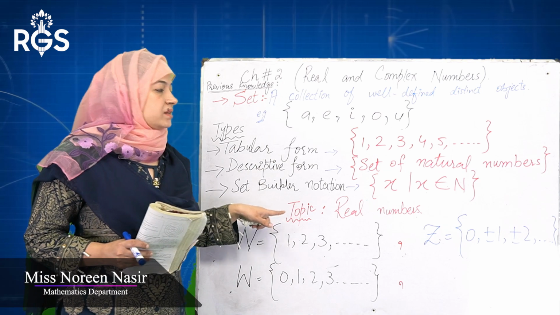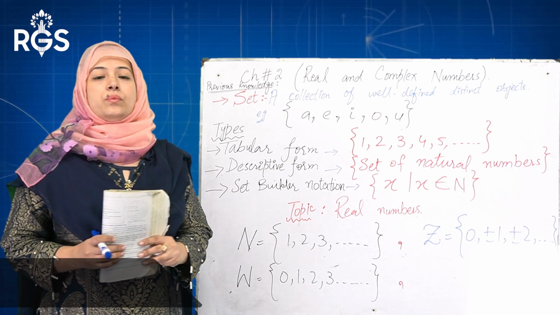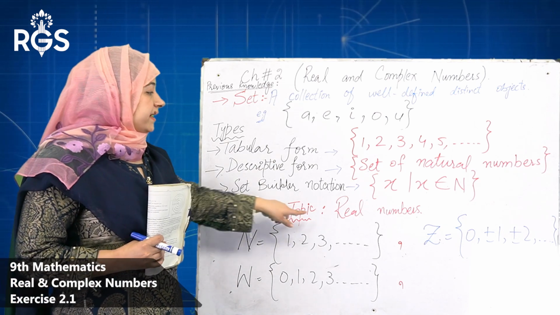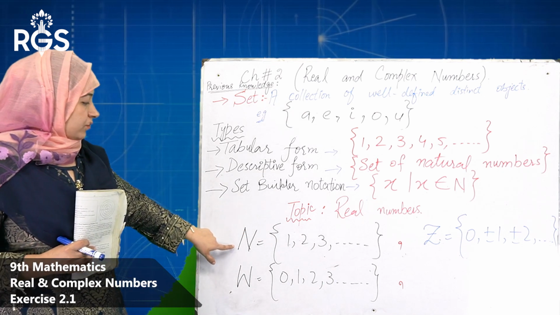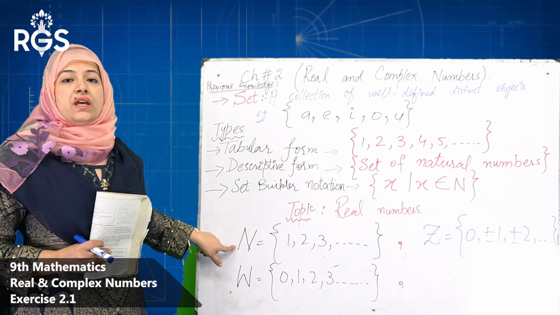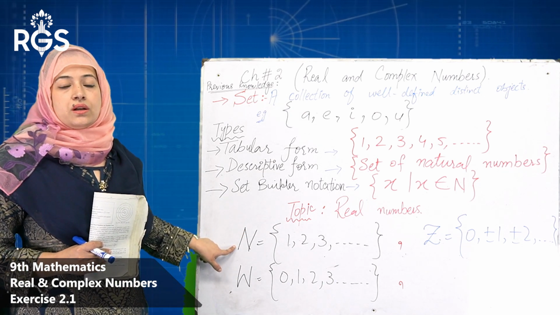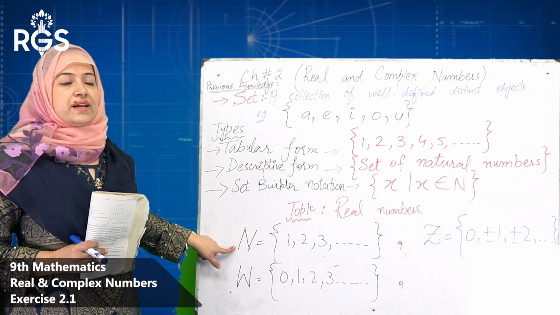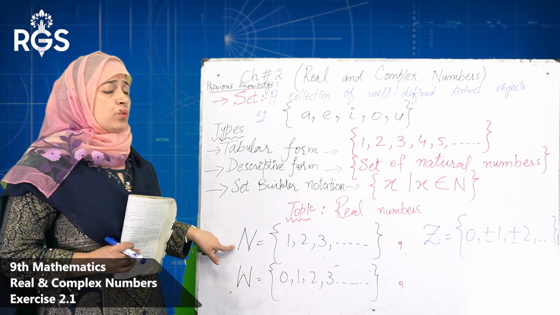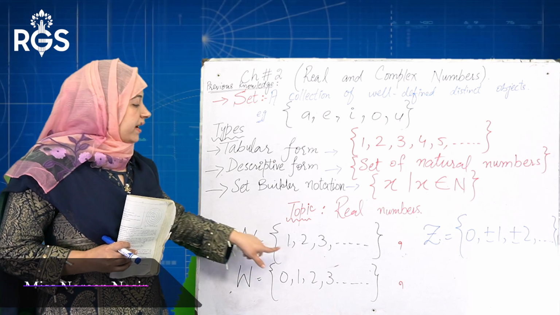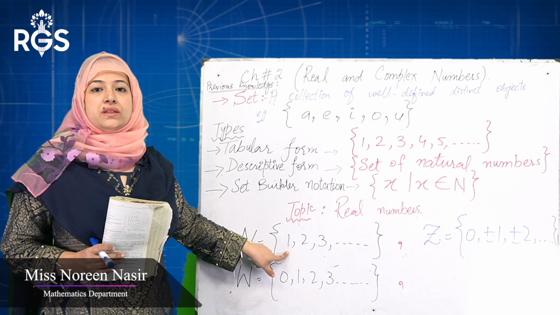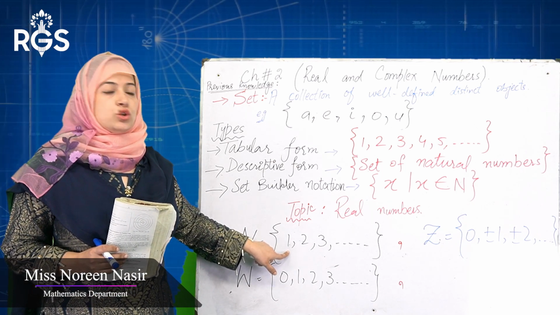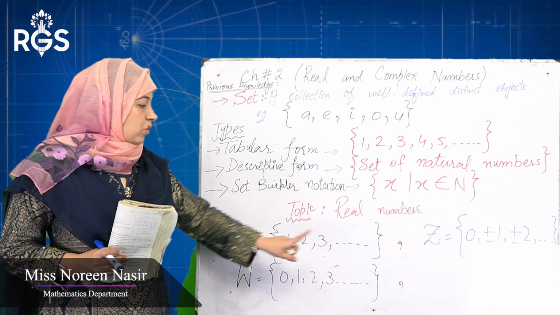Now our topic is real number. What is a real number? Before starting it, we first start with the set of natural number. Set of natural numbers we denote it as N, and start as counting numbers, start with 1, 2, 3, 4 up to so on.